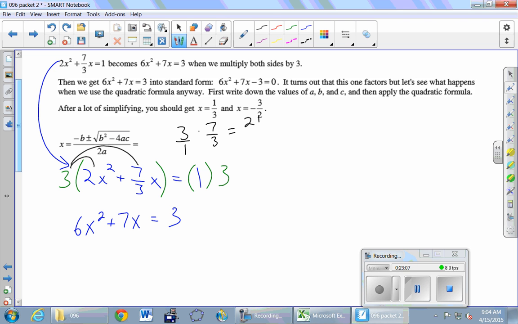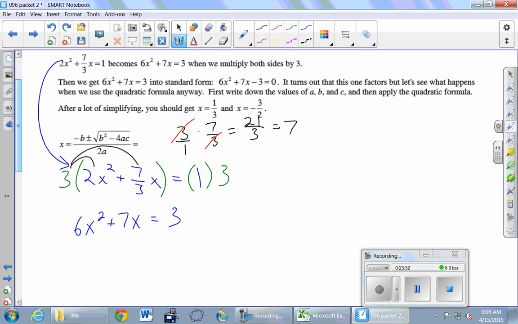So if you're thinking of hitting everything with a 3, you're not doing what you should be doing. So if you really insist on multiplying it out, it's a 21 on top, but it stays 3 on the bottom. And then that reduces to 7. But way better is to just say, hey, we put the 3 there so we could cross it off. So it's just 7. Okay, so 6x squared plus 7x equals 3. It's looking better. It's got no fractions. It is not quadratic formula ready yet because it's got to equal 0.